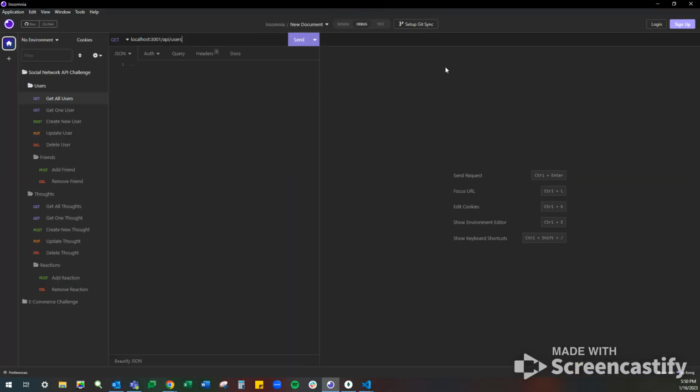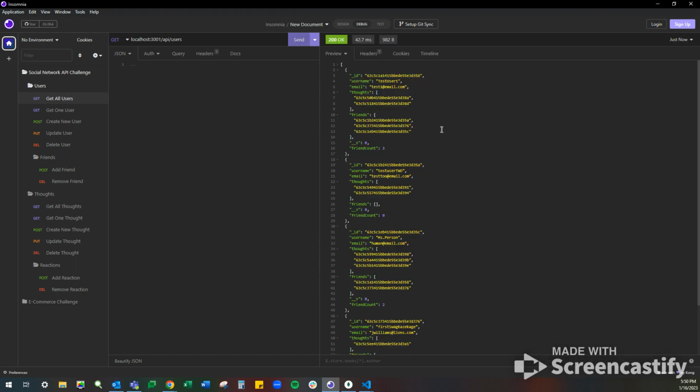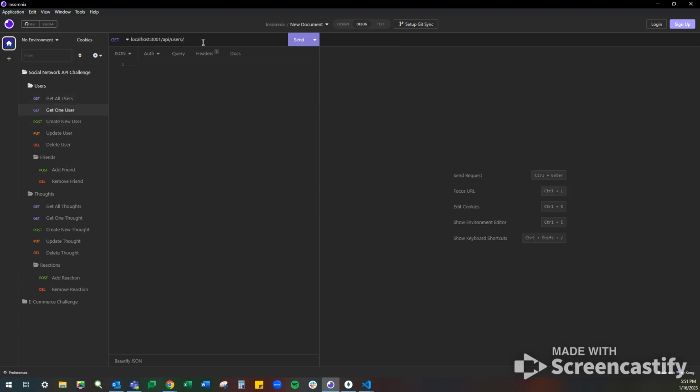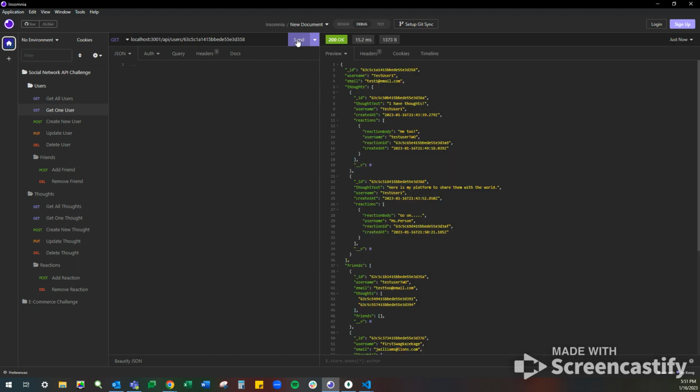Insomnia. So I have, as I already alluded to, seeded some of this, of course. So we do have some users that we can get. Look at that, there they are. We've got test user 1, who's posted some thoughts and has a bunch of friends. But what were test user 1's thoughts, and who are test user 1's friends? Let's take a closer look, just getting that guy.